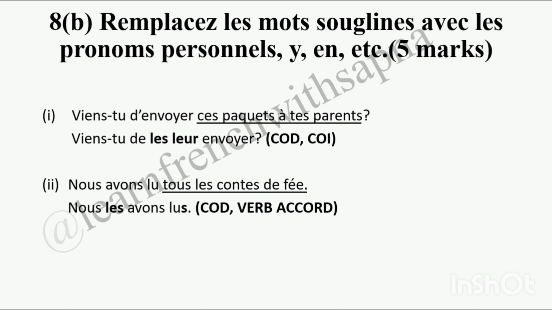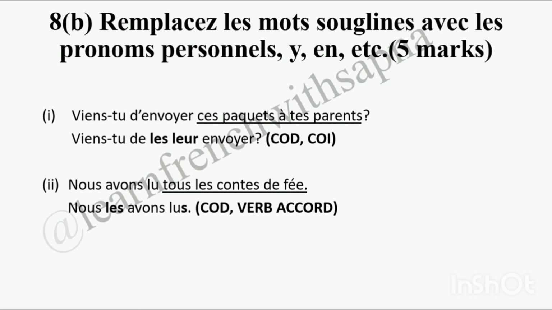Let's see the second sentence. Nous avons lu tous les contes de fées. Now if you notice, the entire phrase is underlined. That means we have to replace this. Again, let's ask the question qui or quoi, and we get an answer of quoi, that is all the fairy tales. Here the sentence is passé composé.